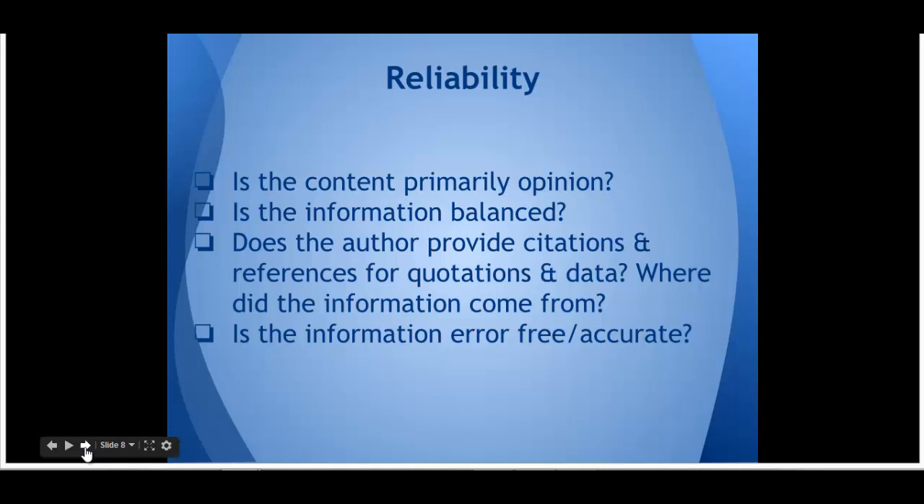Finally, you'll want to look at reliability. Is the content primarily opinion? Can you locate a date when the resource was written? Does the author provide citations and references for quotations and data? Is the information error-free and accurate?